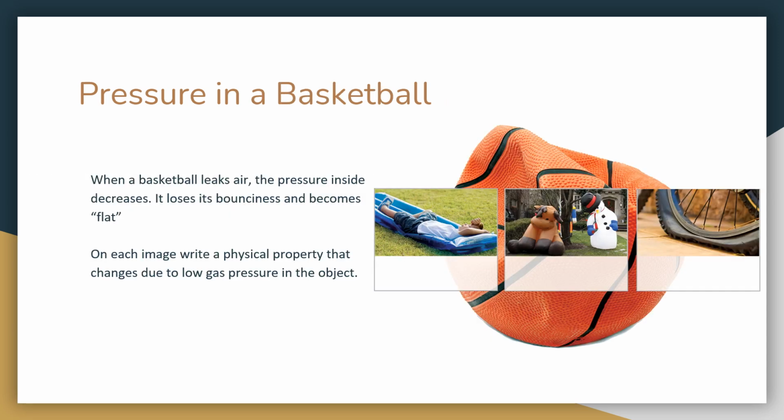All right, pressure in a basketball. When a basketball leaks air, the pressure inside decreases. It loses its bounciness and becomes flat. On each image, write a physical property that changes due to the low gas pressure in the object. So here, in our first one, the mattress becomes less supportive. The lawn ornaments are less rigid and cannot stand upright, and the tire loses its round shape.